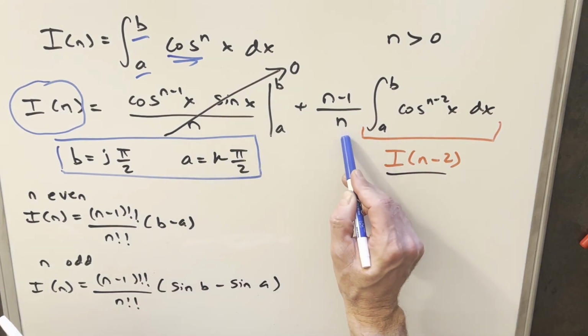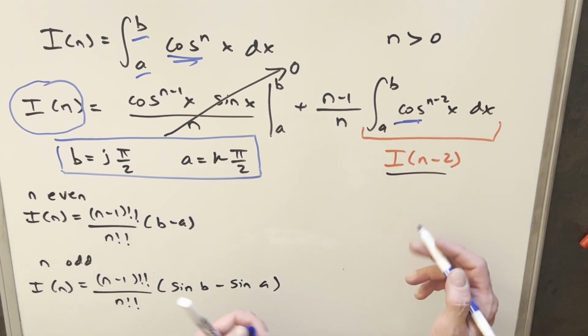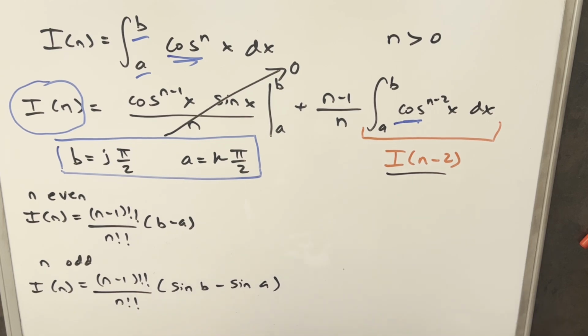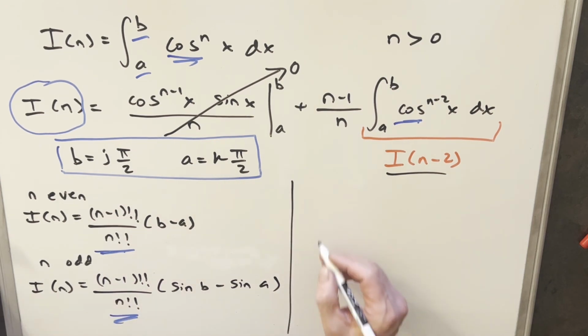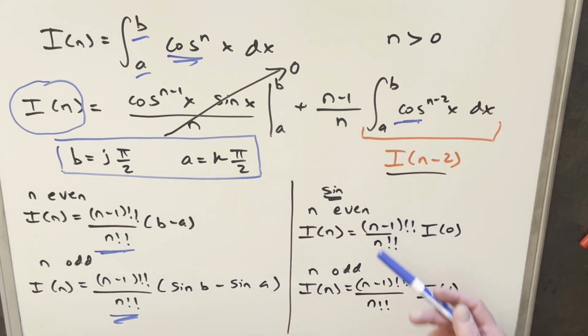We're still going to have the n minus 1 over n. This here is going to become sine to the n minus 2. So it's still going to be our I n minus 2. So what happens is everything is basically working the same way. We're still going to have this n minus 1 double factorial. We're still going to have this piece here. So what we can do is put together our formula for sine really quick. So here's our basic formulas for sine for the even and odd case. Same thing we had before.